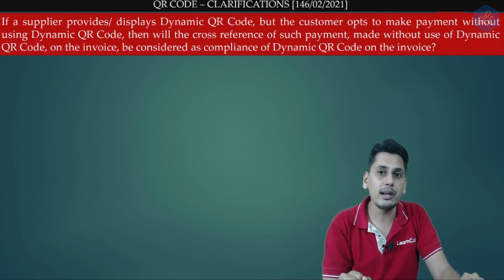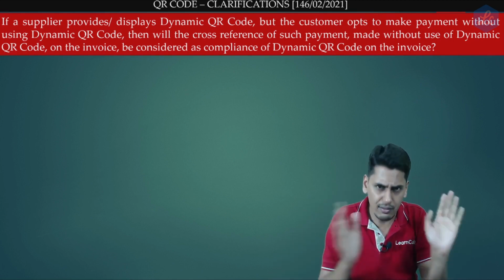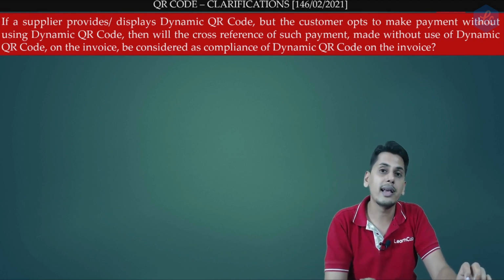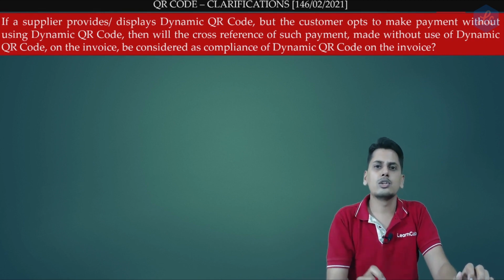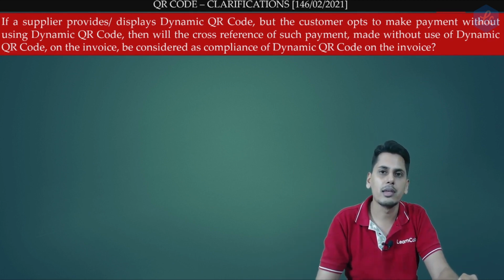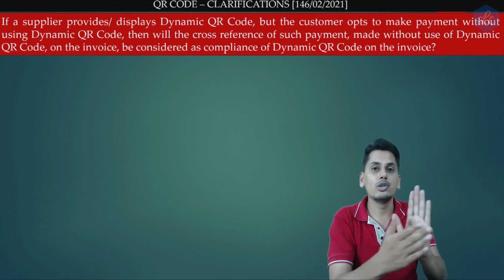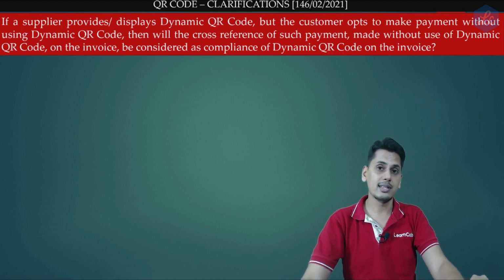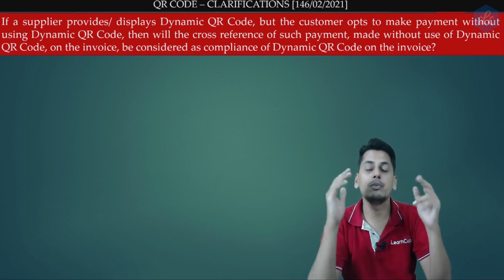How is it being prepaid? It is not being paid using the digitally displayed dynamic QR code. Even though the dynamic QR code has been digitally displayed, the buyer still chooses to make a cash payment, or he still chooses just to scan the QR code which is pasted on the wall, which is not a dynamic QR code, and he makes the payment. Friends, GST law cannot force the buyer to make the payment using the digitally displayed dynamic QR code. So now friends, is this invoice also a prepaid invoice? The answer is yes. Let it be paid through cash.